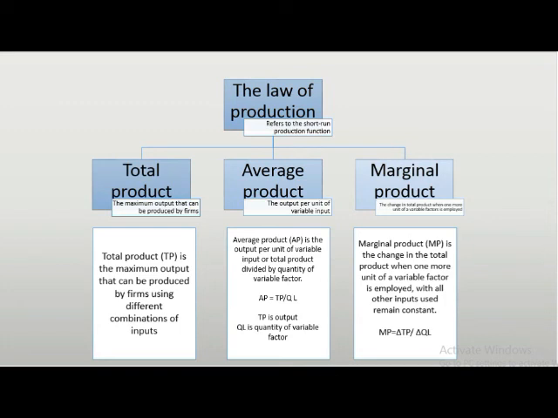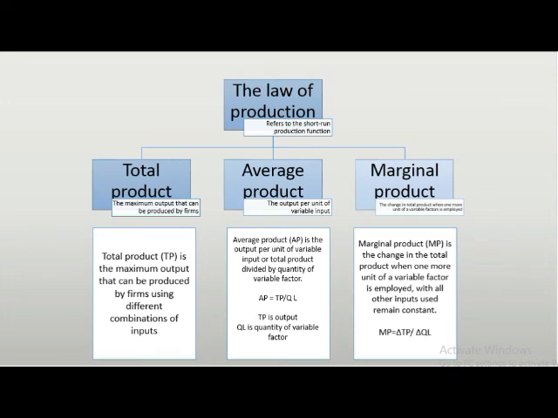In the short run, the law of diminishing returns states that at a certain point in the production process, when more units of variable inputs are added to a fixed amount of input, the total production will increase at a decreasing rate. Diminishing returns to labor occurs when the marginal product of labor starts to fall. The law of diminishing marginal returns is associated with the total product, average product and marginal product.